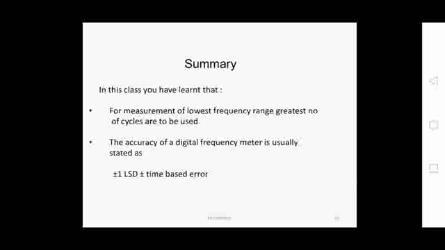This LSD comes from the partial pulses that may or may not pass through the enable of the AND gates. So there is always a scope of plus or minus 1 count. Thus 1 count will be denoted by plus or minus 1 least significant digit.